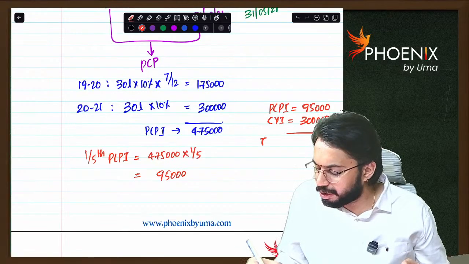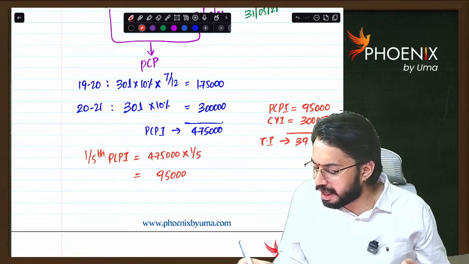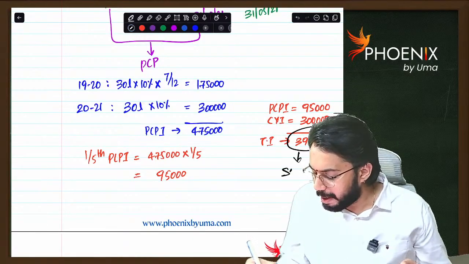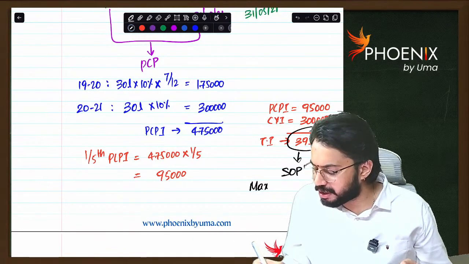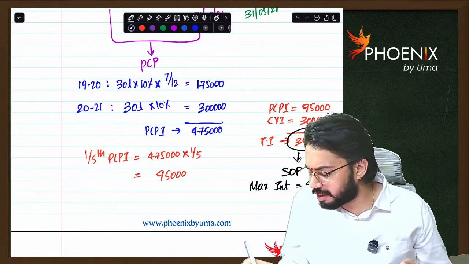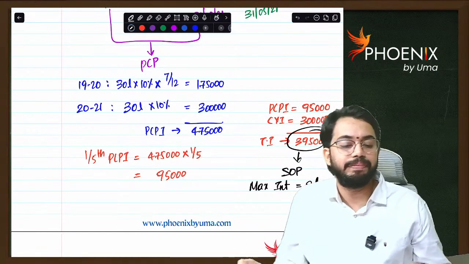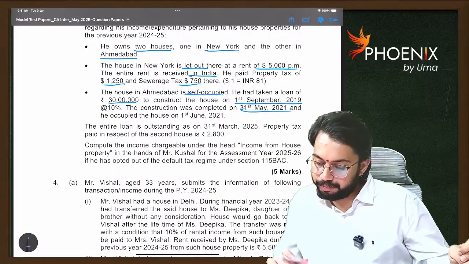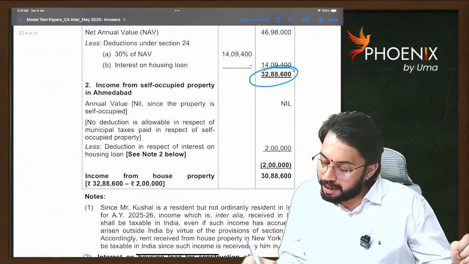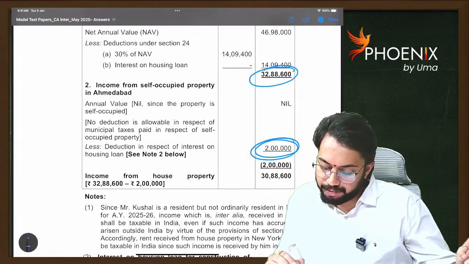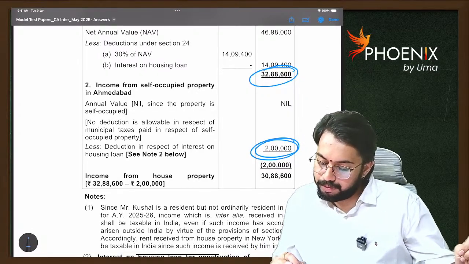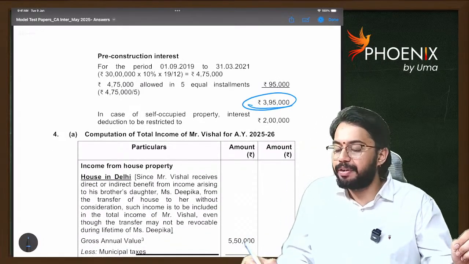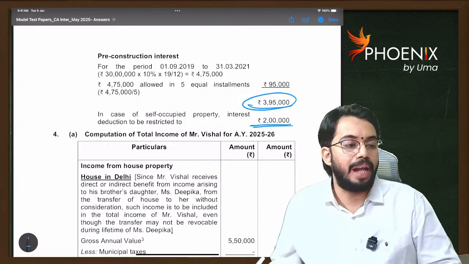So total interest is equal to 3,95,000. But in case of self-occupied property, maximum interest allowed as deduction is only 2 lakhs. So we will consider only 2 lakhs. The total interest is 3,95,000, but it is restricted to 2 lakhs.